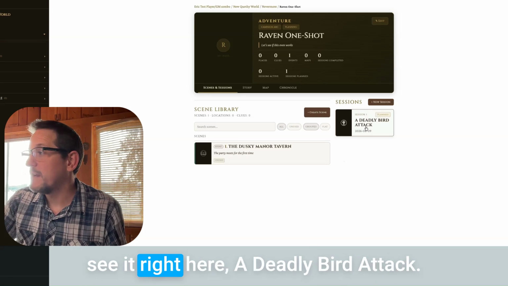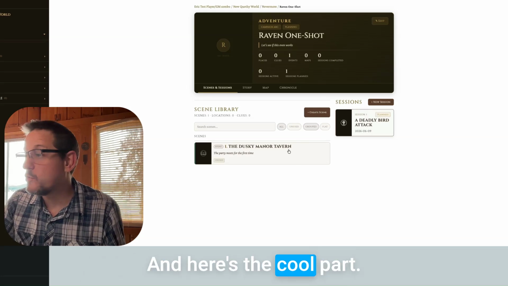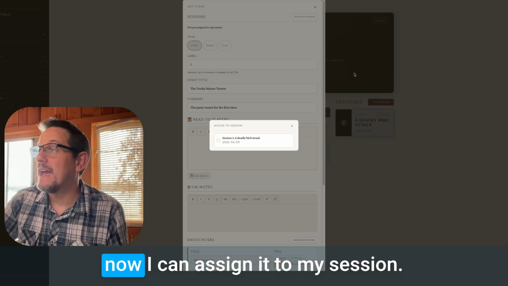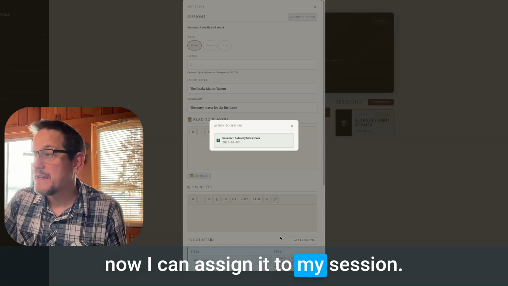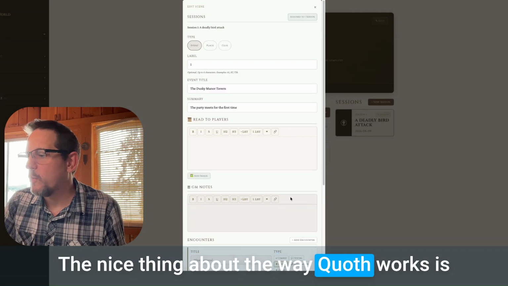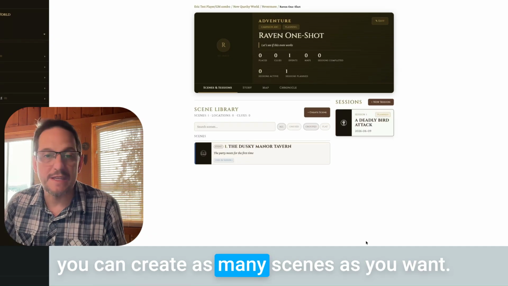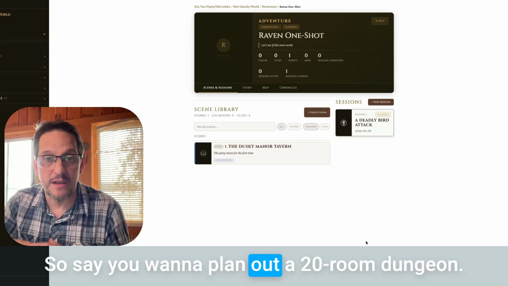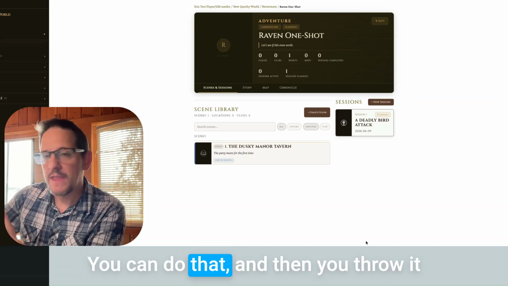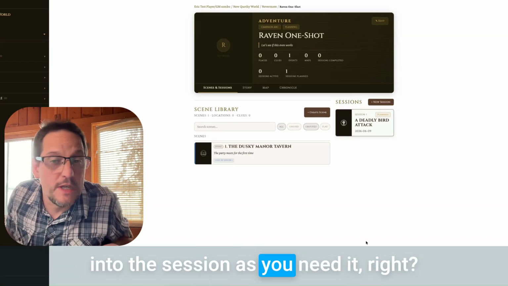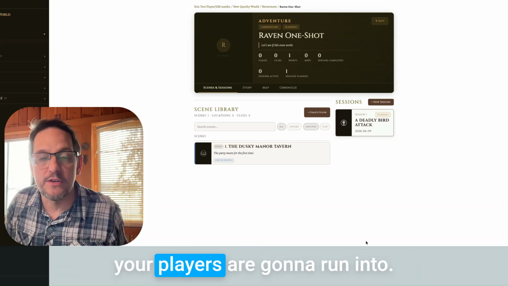And now you'll see it right here, a deadly bird attack. And here's the cool part. I can open up my scene again, and now I can assign it to my session. The nice thing about the way Quoth works is you can create as many scenes as you want. So say you want to plan out a 20-room dungeon, you can do that. And then you throw it into the session as you need it, right? Because you never know what your players are going to run into.